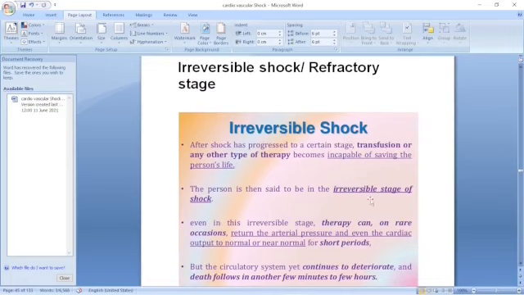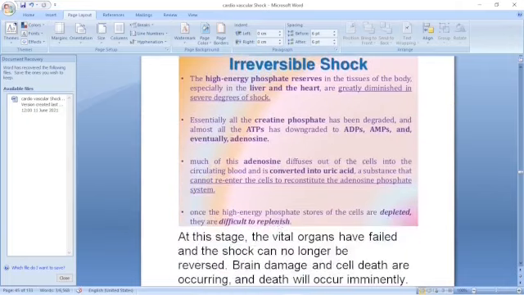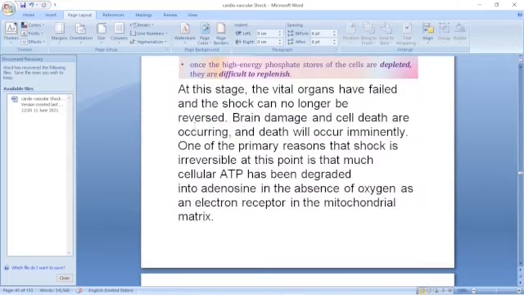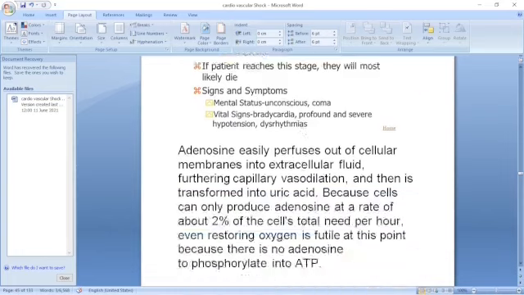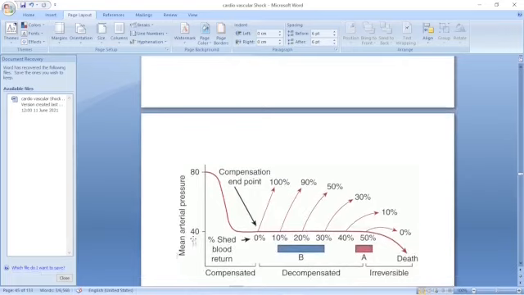Any other type of therapy, even a transfusion, does not improve it, because vital organs are so damaged that you cannot now reverse the progress. Cell ischemia and cell death have occurred, and organ failure begins 1 to 3 weeks after the initial event. When the patient reaches this stage, he most likely dies unless by a miracle.